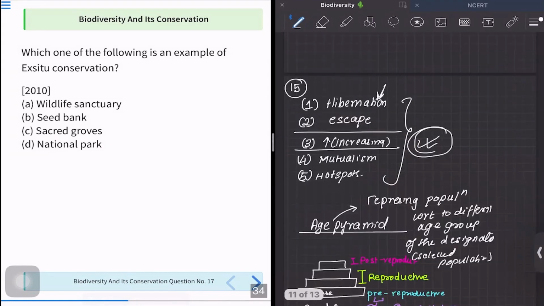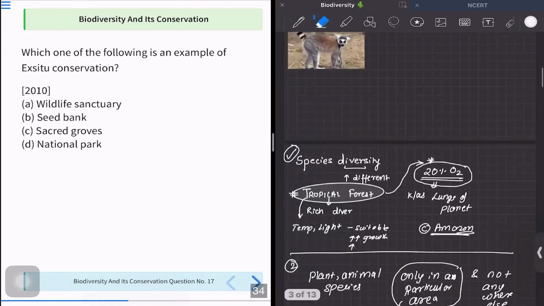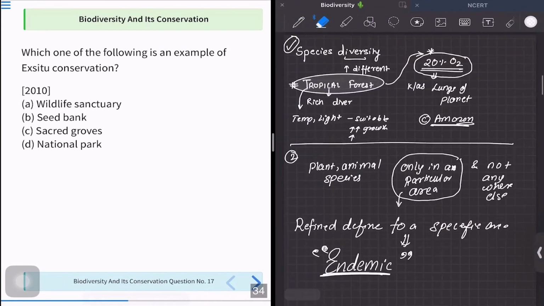Okay. So in this topic, let us revise what all concepts were being involved. First of all, the most important concept that we have studied here was about the high species diversification found in tropical rainforest, and the most dense tropical rainforest is none other than our Amazon rainforest, which is also called the lungs of the planet.